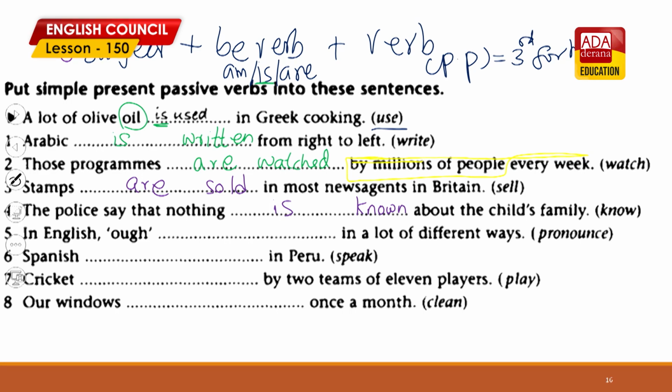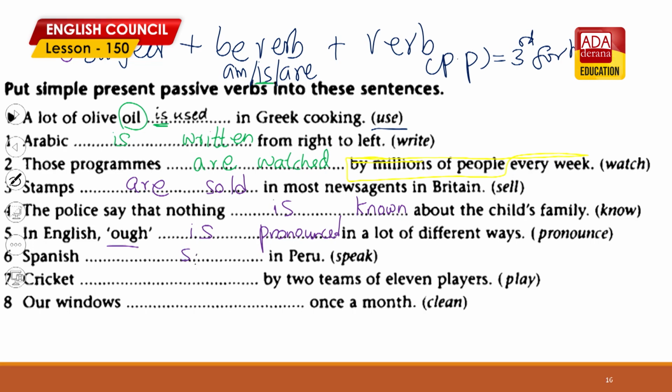In English, O-U-G-H can be pronounced in a lot of different ways. It can be ow, off. Enough is enough, and then do, you can pronounce it in any way. Right? So, in English, this part, O-U-G-H, is pronounced in a lot of different ways. Pronounce, what is the past participle? Pronounced. This part is taken as a singular. Only one element you have there. So, it's pronounced.